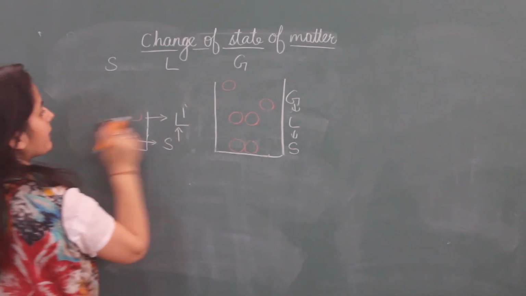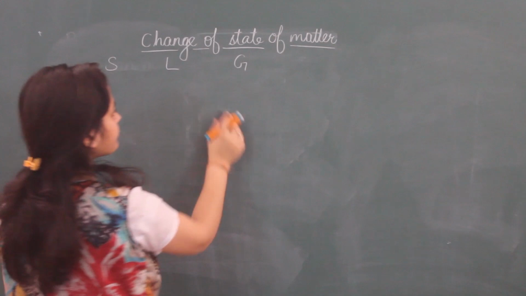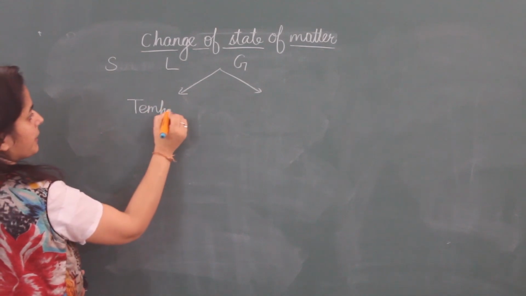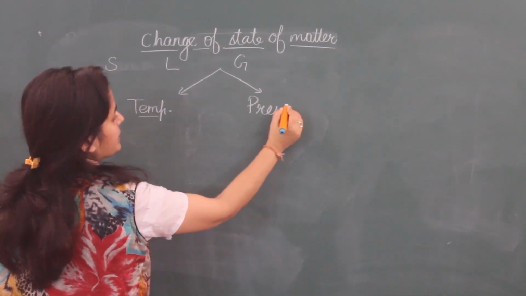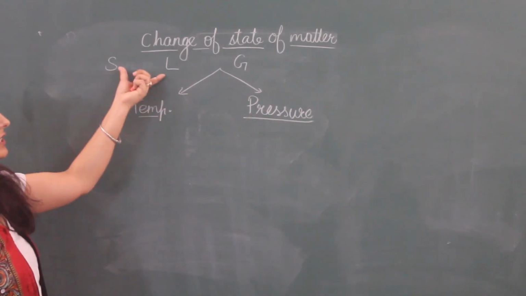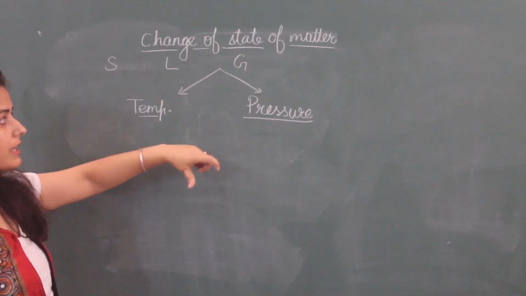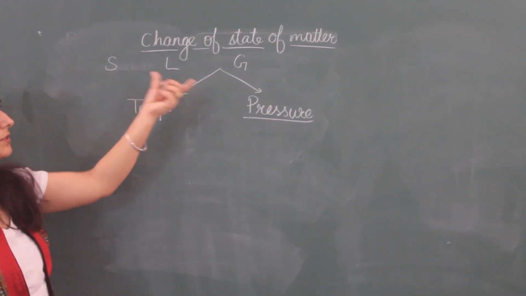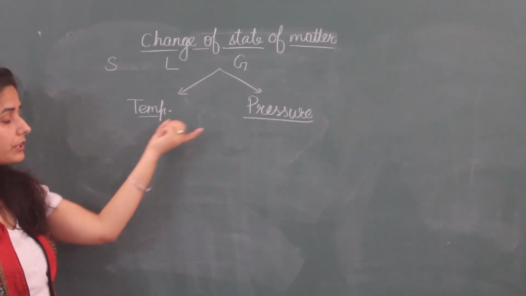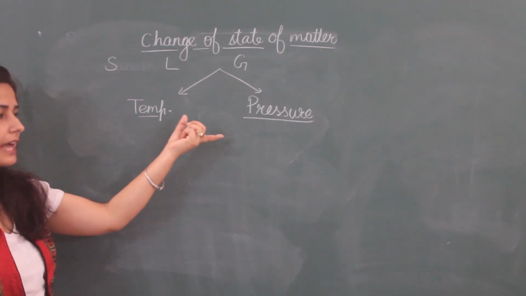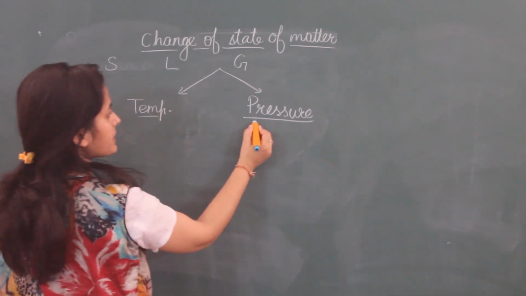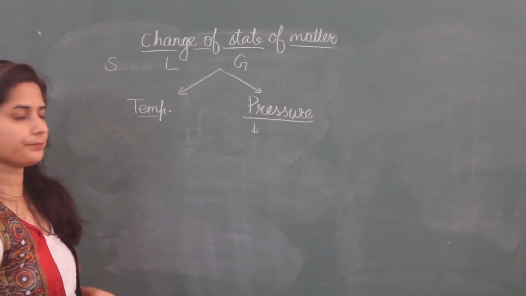So change of state of matter directly depends upon temperature and pressure conditions. By changing temperature and pressure, we can change the state of matter. So if you are asked what are the bases of change of state of matter, you can simply say change in temperature and pressure. Due to these two changes, we can increase or decrease the gap between particles and kinetic energy of the motion. So firstly, I will take change in pressure.